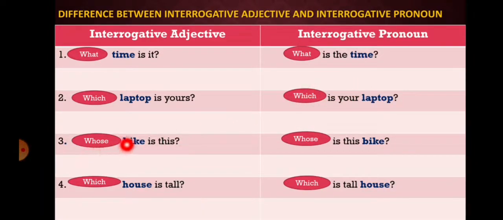Third, whose bike is this? Here the noun is near to the word whose. Whose is this bike? So here the noun is far away from the word whose. Which house is tall? Here the noun house is near to the word which. Which is tall house? Here the noun is far away from the word which.